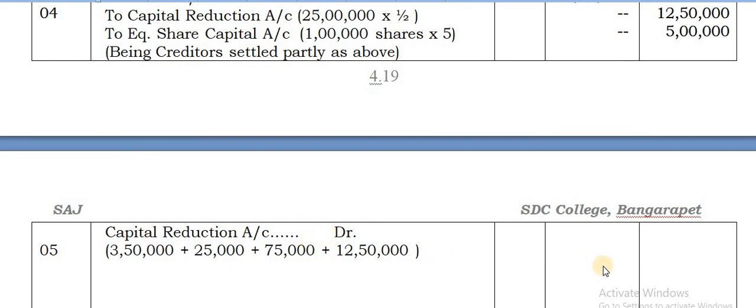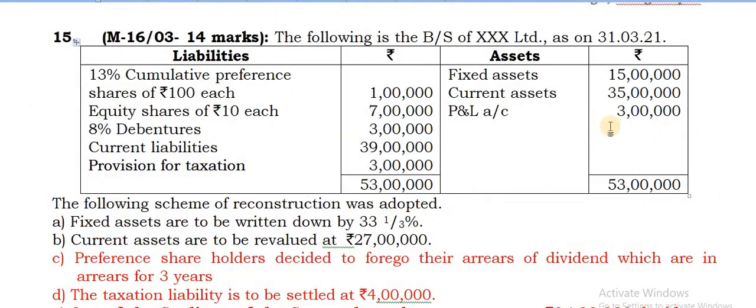So capital reduction account, you can add up all these four amounts in the four entries above. So that gives you 17 lakhs. And give a credit to profit and loss account. Completely should be erased. It is 3 lakhs profit and loss account. So erase that.